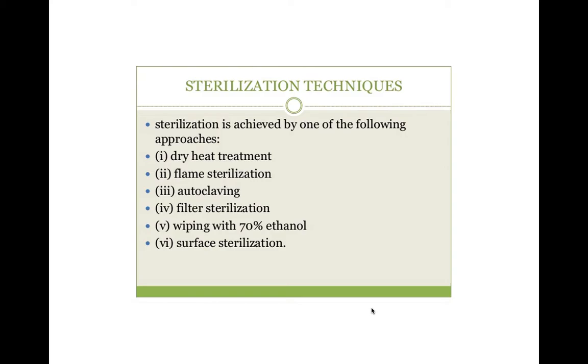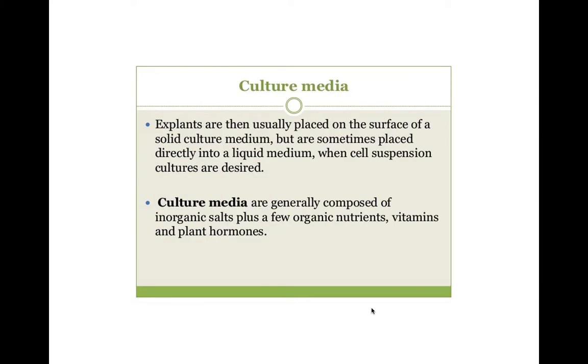We use 70% alcohol to make the surfaces of the laminar flow microbe free. We use filter sterilization to sterilize the nutrient medium, and surface sterilization is the technique to remove the microbes from the surface of the explant which we are going to use for culture.